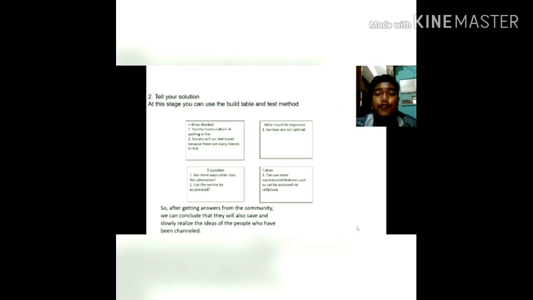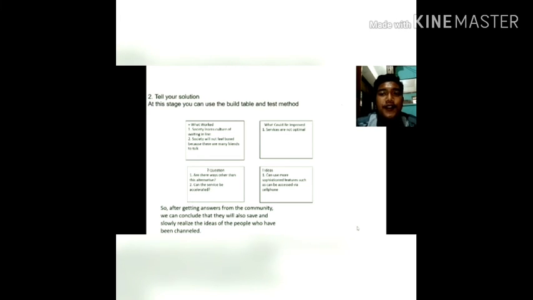Tell your solutions. At this stage, you can use the build and test table method. And this method is for stages. Stage 1 is positive points. What worked?